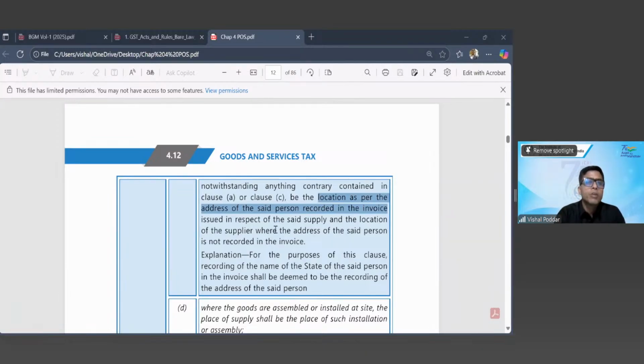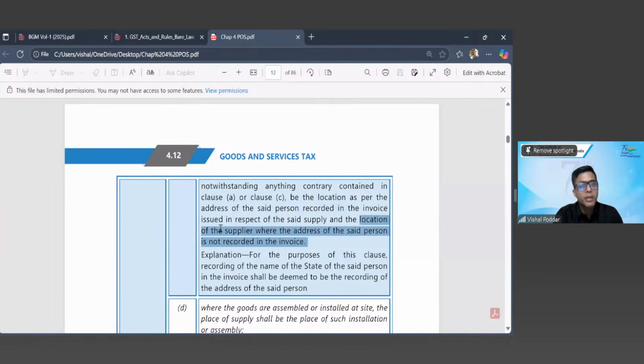If your address is not asked, then this first part of this clause will not apply. So your address is now not the place of supply. In such case, where your address is not available, the place of supply will be the location of supplier. It means the shopkeeper's address itself.